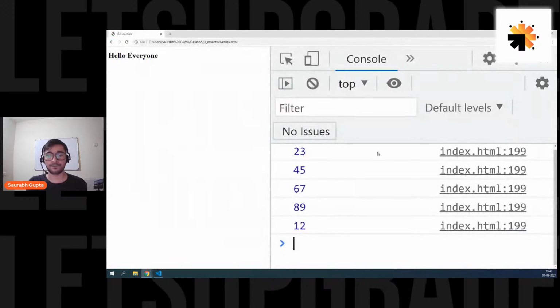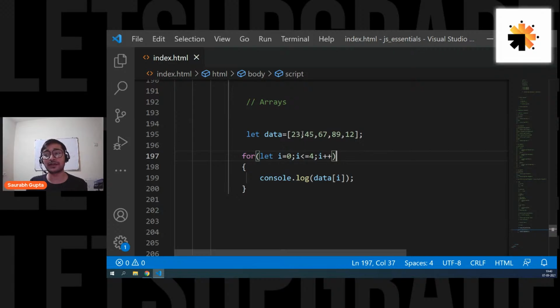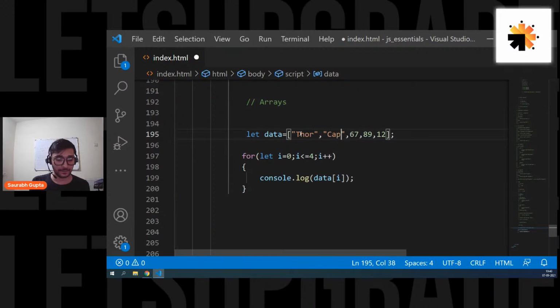And as I told you, it's up to you what you want to store in arrays. If I want, I can also store names like Thor, Captain, Hulk, Hawkeye.